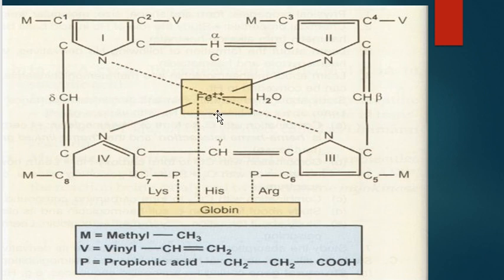If the central iron is oxidized and converted to ferric, it will carry a positive charge, which is balanced by taking a hydroxyl group from the medium. It may also be balanced by other anions. The hydrogens at positions 1 to 8 are substituted by different groups in different compounds of heme. The positions 1 to 8 in the pyrrole rings are substituted by methyl, vinyl, and propionic acid.